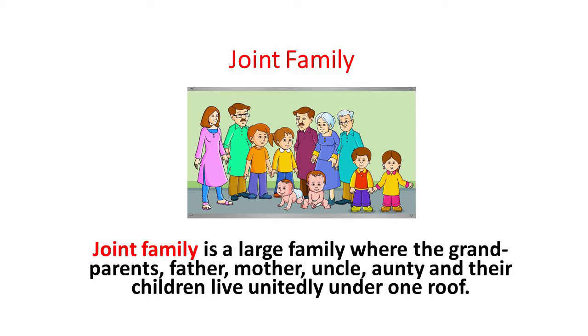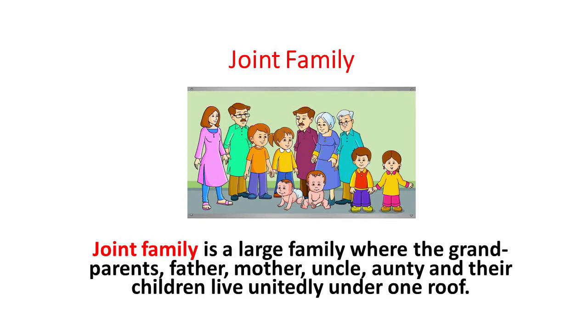Now, we will have a recapitulation on what is a joint family and what is a nuclear family. You know very well, children. A joint family is a large family which consists of grandparents, father, mother, siblings, uncles, aunts, cousins, and so on, living unitedly under one roof.